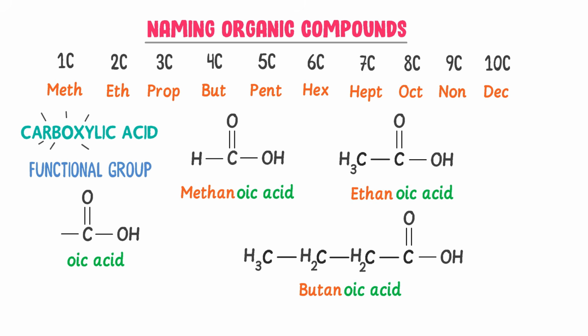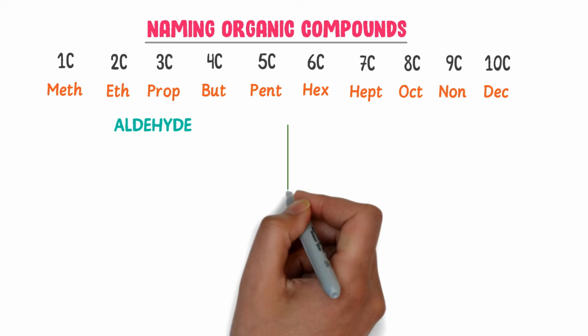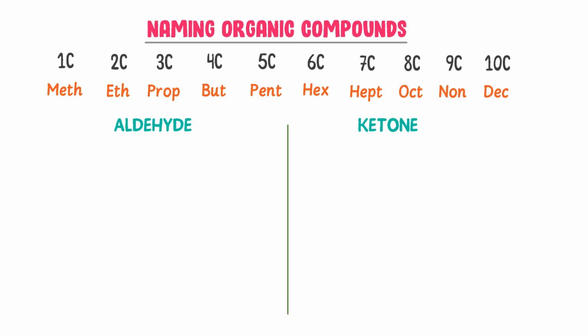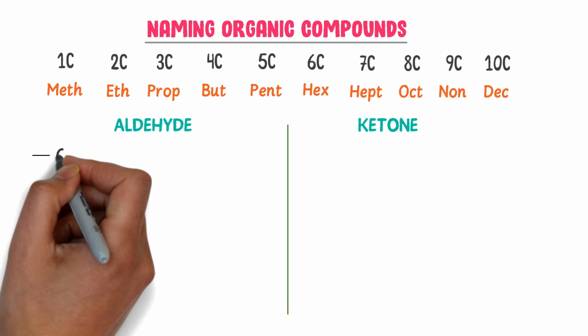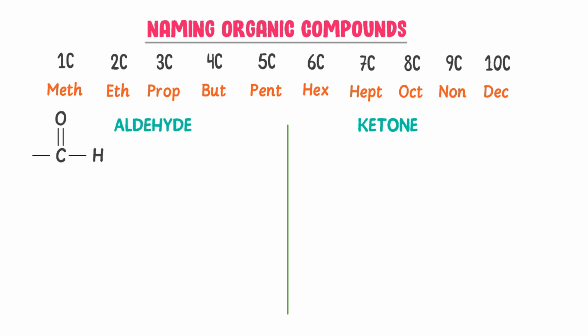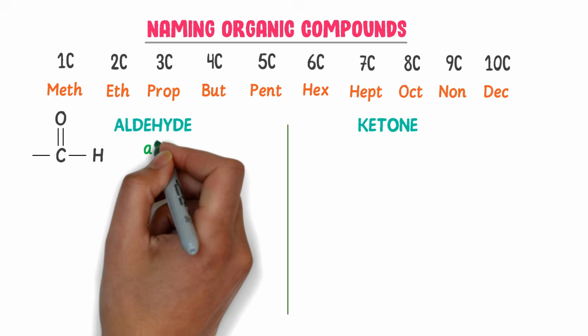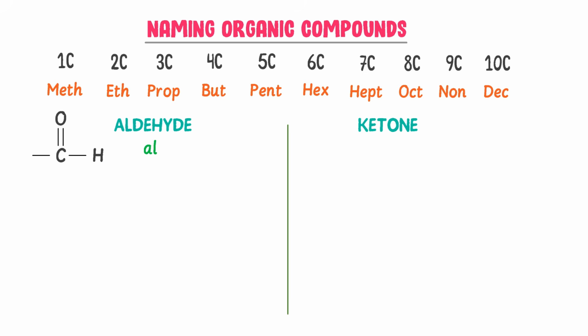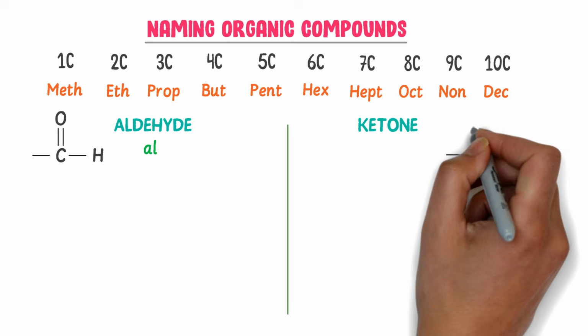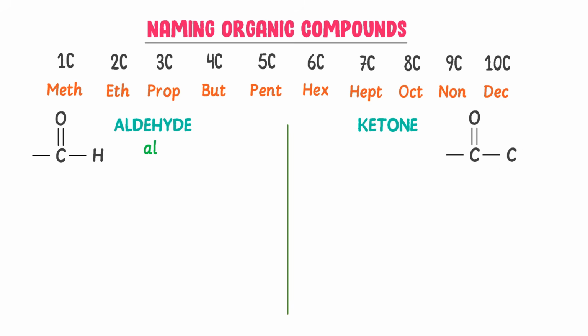Finally, let me teach you naming organic compounds of aldehyde and ketones. The functional group of aldehyde is C double bond O single bond H and we use al for it, while the functional group of ketones is C double bond O single bond carbon. We use one for it.